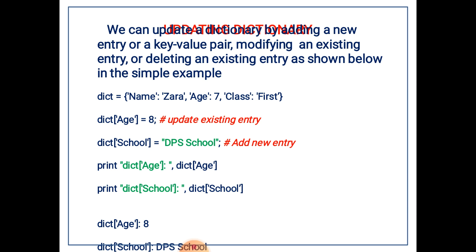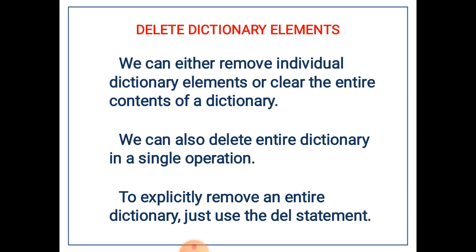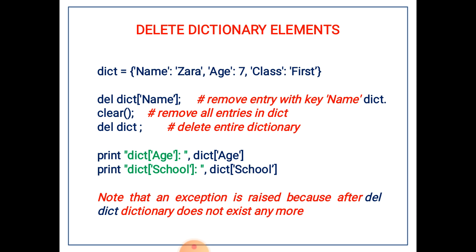Next one, how to update a dictionary. We can update an existing entry, or we can add a new entry into a dictionary. Next, how to delete the dictionary elements. Here we have deleted a single element in a dictionary. The next one, we have deleted all the elements in the dictionary, and the third one, we have removed the complete dictionary from the memory.